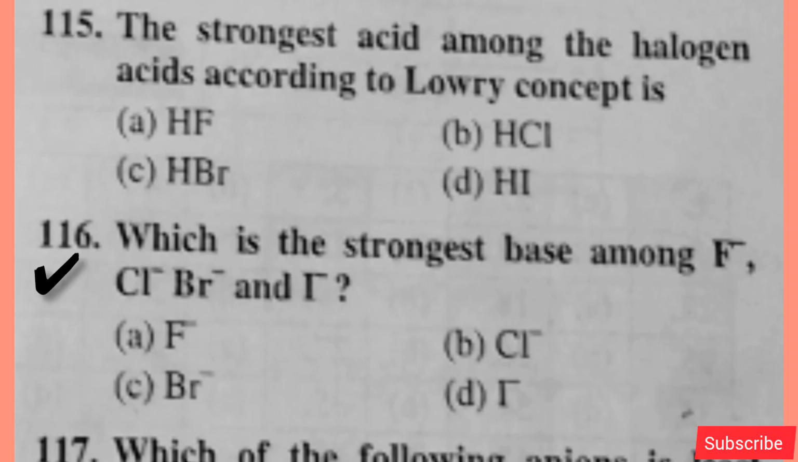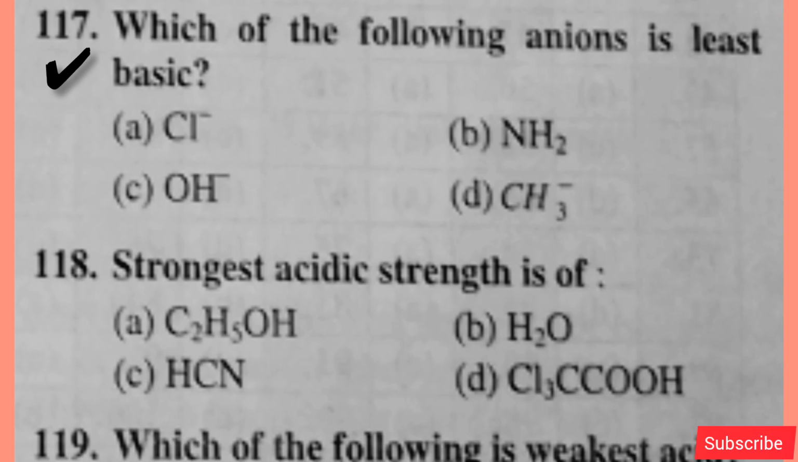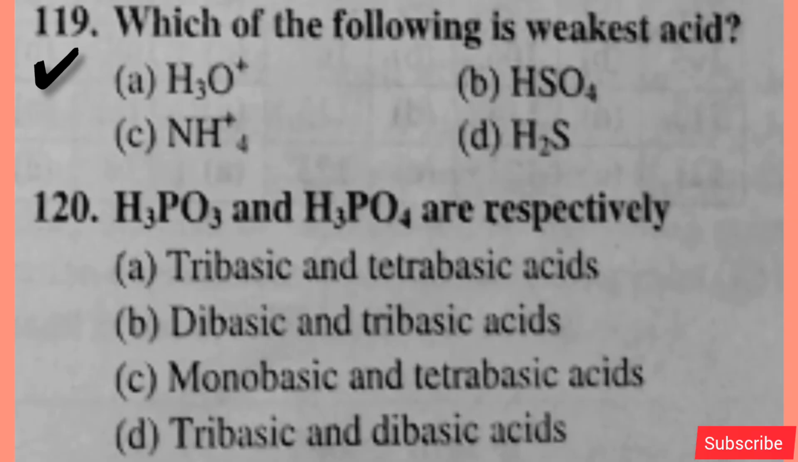Which is the strongest base among F-, Cl-, Br- and I-? Option A is right. Which of the following ions is least basic? Option A is right. Strongest acidic strength is of? Option D is right. Which of the following is a weak acid? Option D is right. H3PO2, H3PO3 and H3PO4 are respectively.